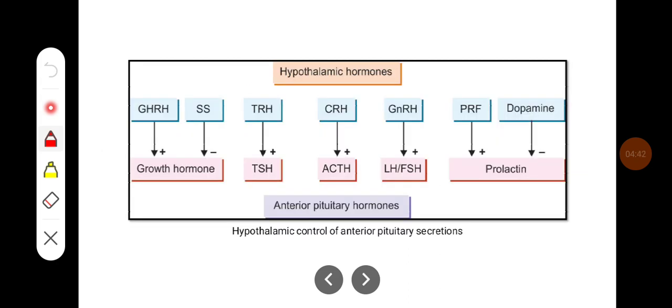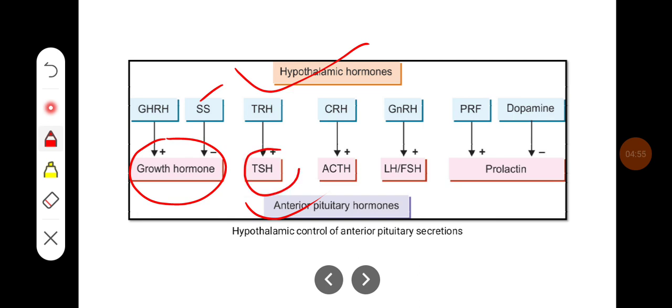So these are the hypothalamic hormones which in turn regulate the secretion from the anterior pituitary. Growth hormone is regulated by GHRH and somatostatin. The TSH is regulated by TRH. The ACTH is regulated by CRH. LH and FSH are regulated by gonadotropin releasing hormone, and prolactin is regulated by prolactin releasing hormone or prolactin inhibiting hormone, that is dopamine.